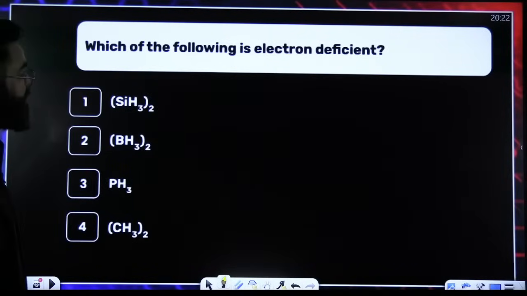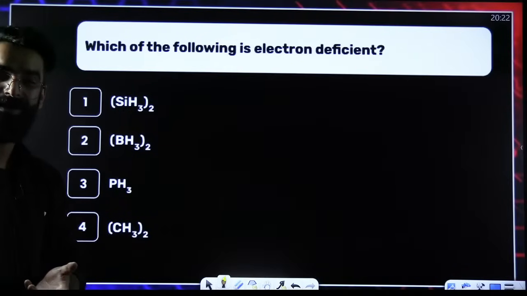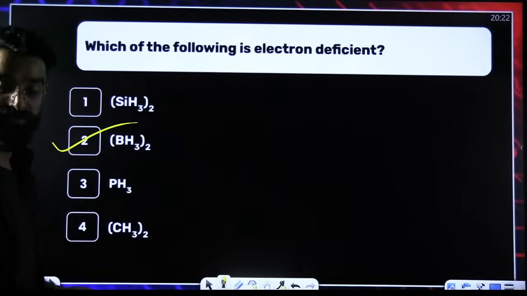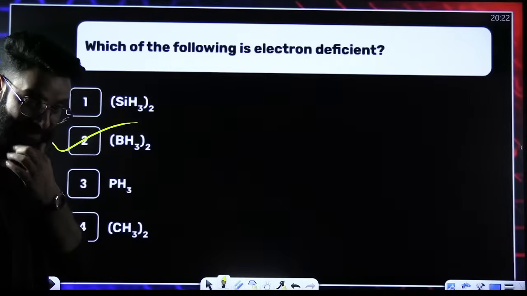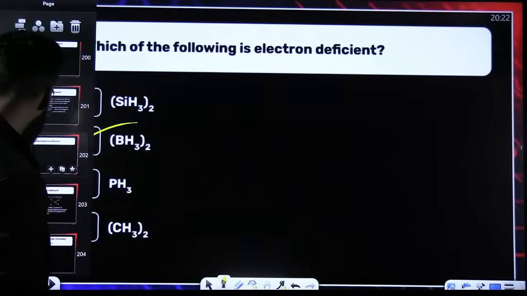Which of the following is electron deficient? 2 minutes back, I told you BH3. And over here, they have given B2H6, diborane. Perfect, it's electron deficient. In B2H6, you have got 3 centered 2 electron bonds. Perfect. Done and dusted.